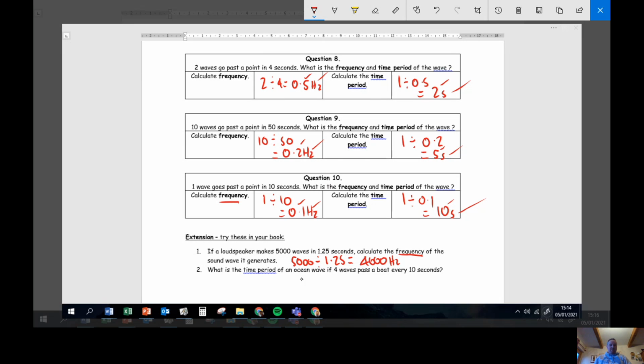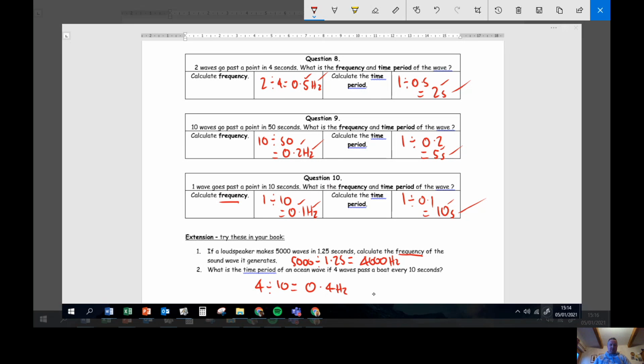And what's the time period of an ocean wave if 4 waves pass a boat every 10 seconds? So I'm going to have to do 2 calculations here. First of all, I'm going to have to work out the frequency, which is the number of waves, 4 waves, divided by the number of seconds, 10, gives me 0.4 hertz.